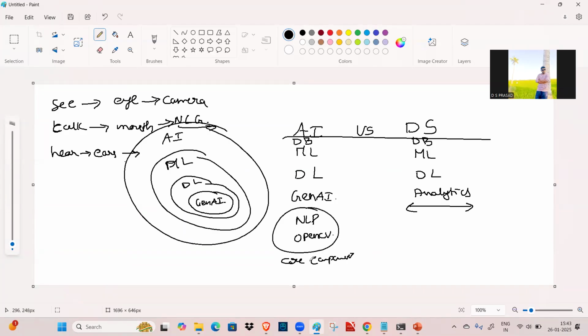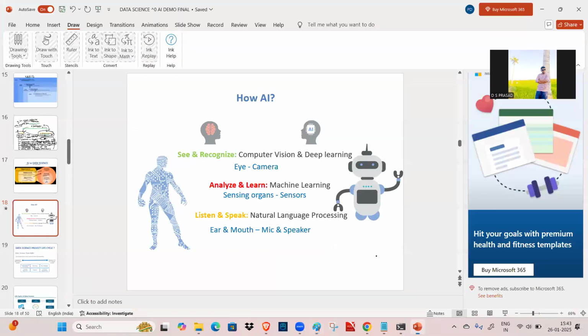That's why we humans can do this. When it comes to the machine, it has natural language understanding. It can generate the signal through the mouth and receive the signal through the ear, and then it can see objects through the camera. That is what we represented here: seeing and recognition, computer vision and deep learning. How the machines can see and view is because of deep learning and computer vision, which is generated with the help of the camera.